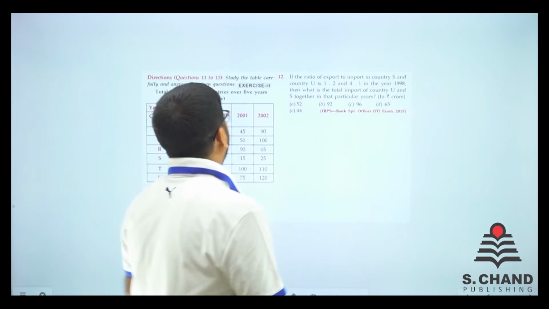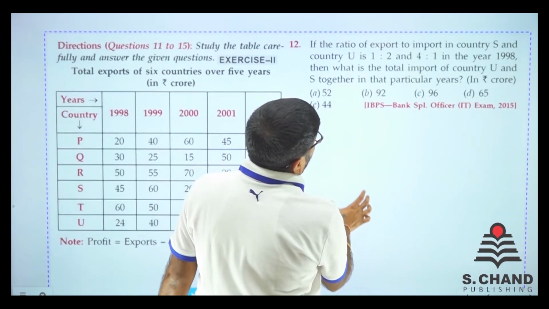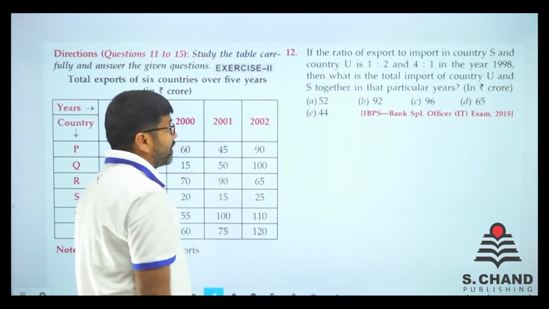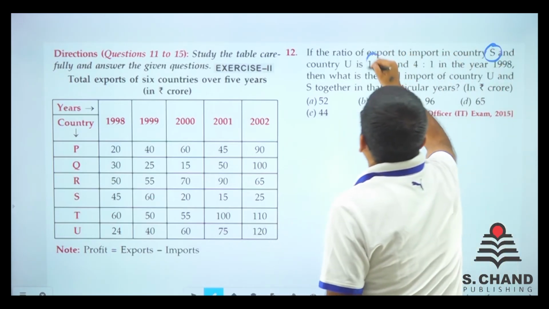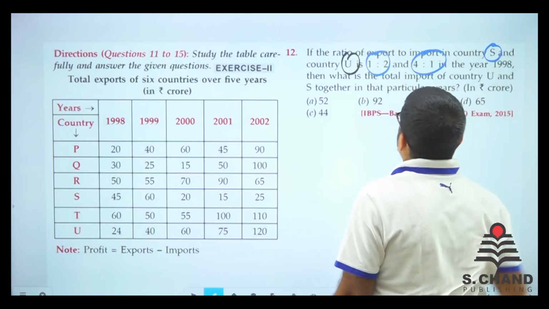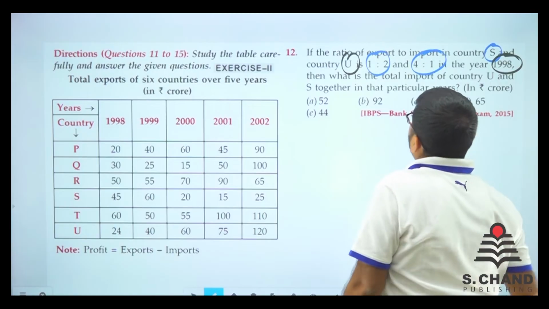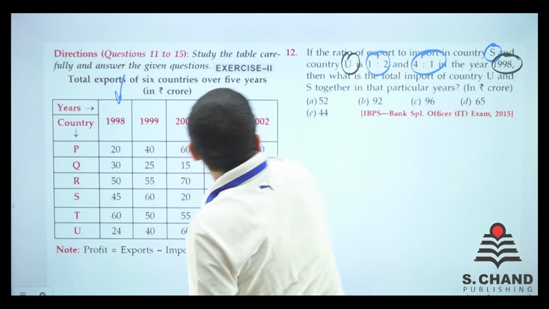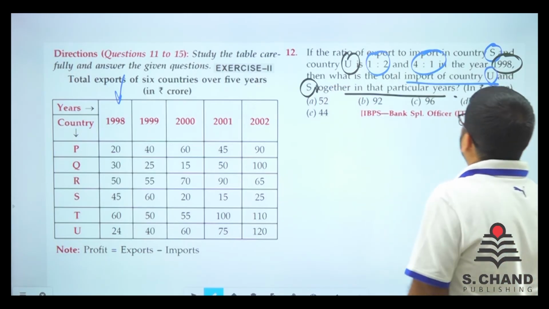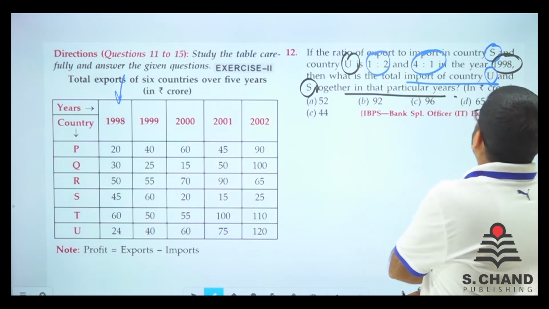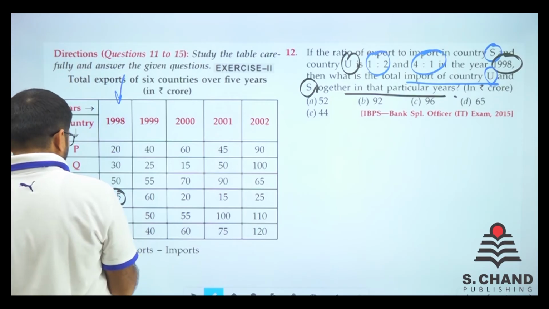Let's do some other question as well. Second question, it is from IBPS Bank Specialist Officer, IT, 2015. So now what does it say? The ratio of export to import of countries S and U is given. Export to import of S is 1:2, U is 4:1 for the year 1998. What is the total import of countries U and S together in that particular year? So you need to find the total import in that year. So S is this, U is this.